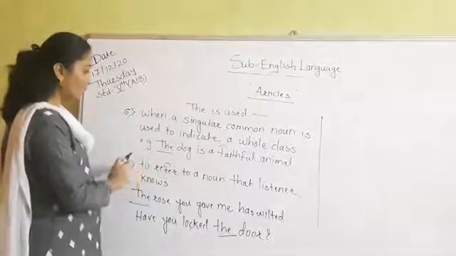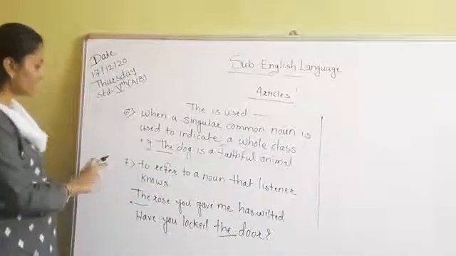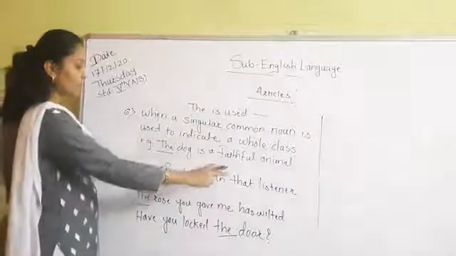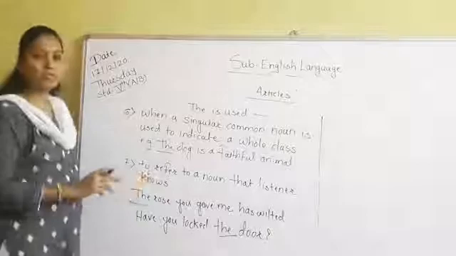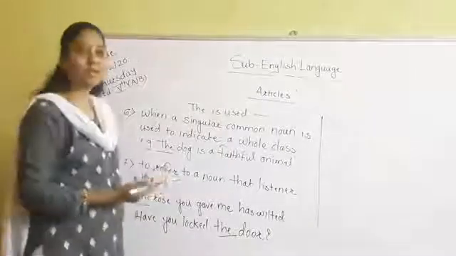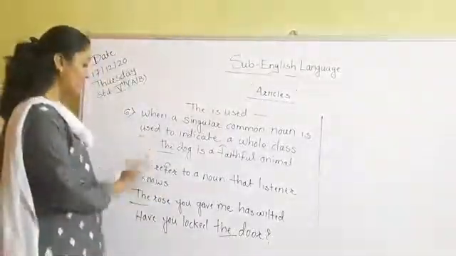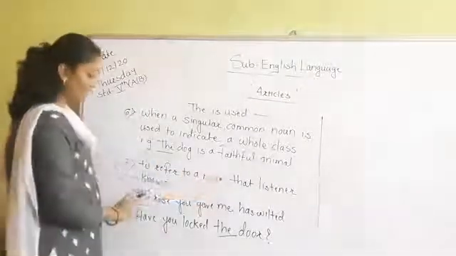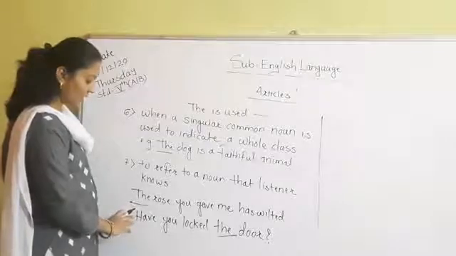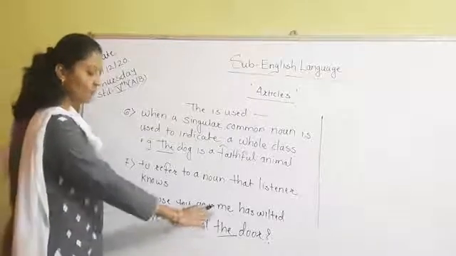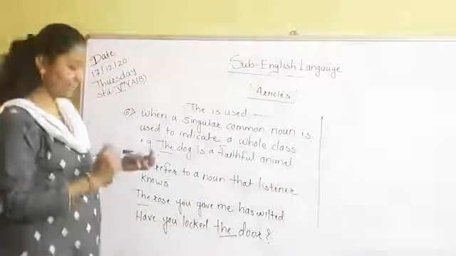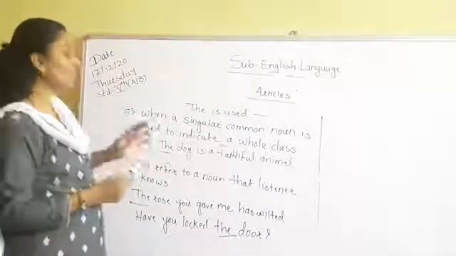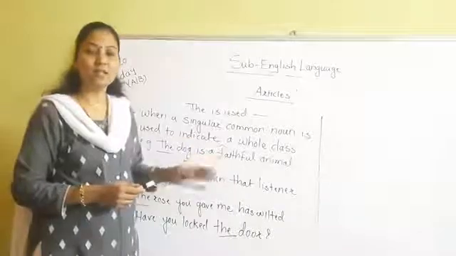Now see the next one. We use the to refer to a noun that the listener knows. When we want to refer to a noun that a listener knows, at that time we use the. The rose you gave me has wilted. And the next example, have you locked the door? Like this. So these are the rules that we have to follow while we are using the article the.